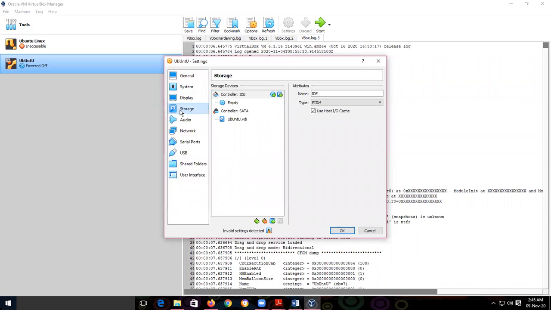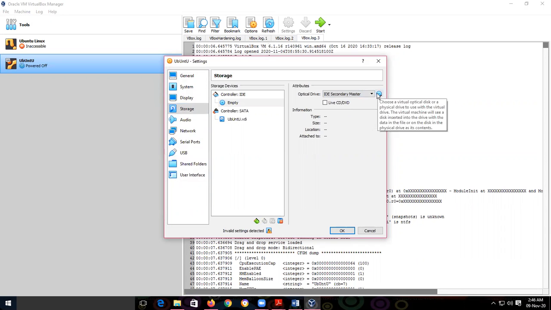In storage setting, this is the most important setting. In storage setting, use this controller IDE, click on empty, then here you will get optical drive. You have to select here: if you have downloaded Ubuntu into the CD or DVD, you have to use live CD or DVD. But we have downloaded into our secondary storage or into hard disk. So I have downloaded into the E drive. So therefore go to the IDE secondary master you have to use.